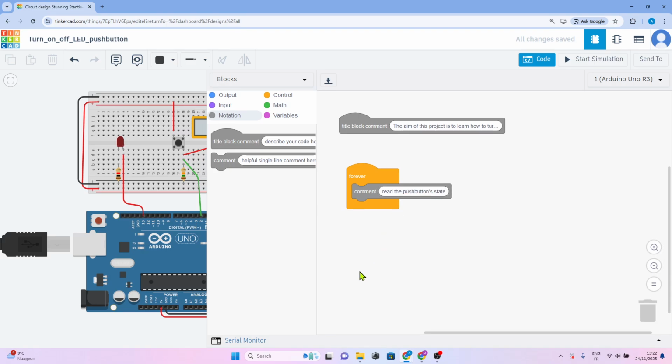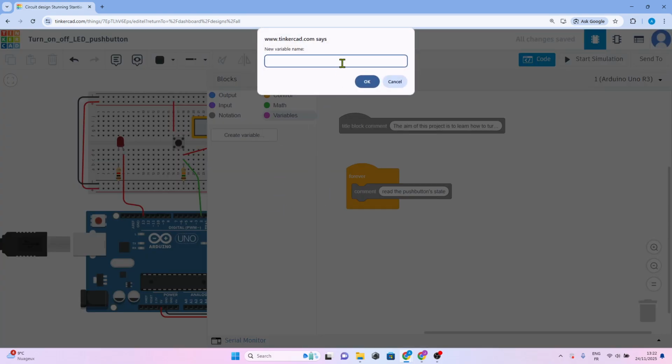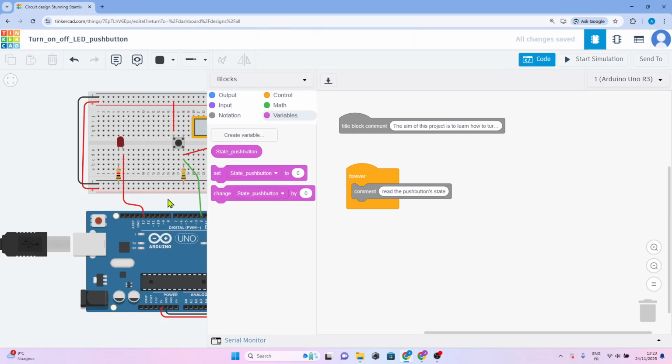Insert. Create a variable which corresponds to the state of the push button. Insert set state of push button. We're going to initialize it to digital pin 2.